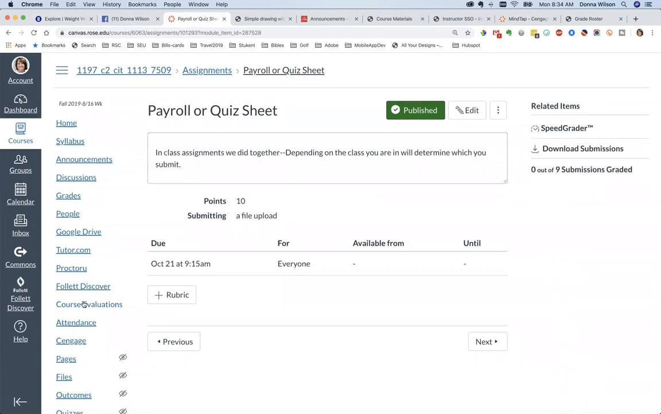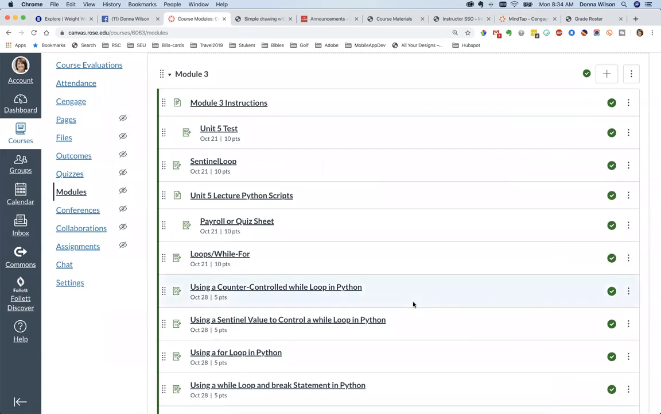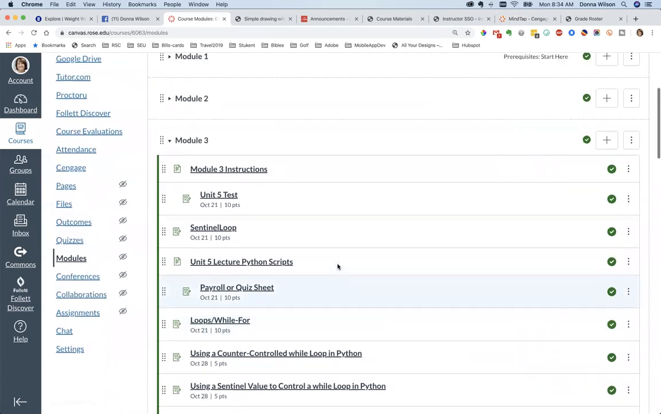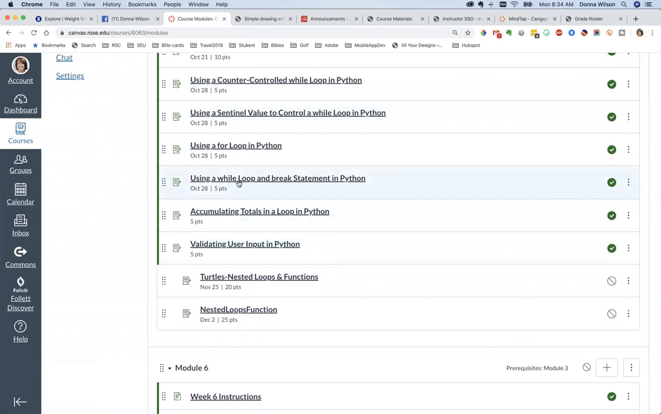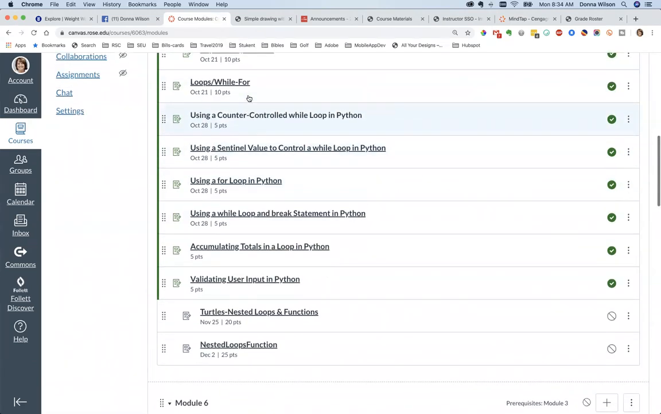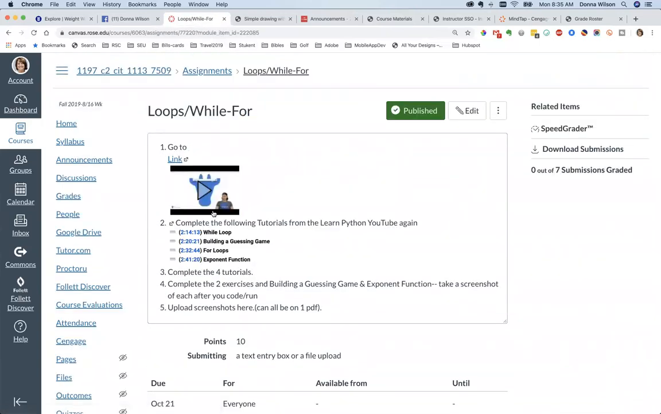And let me go to the modules to show you where we're going next. We're going to work with that turtles program again, so let me find that. But there are quite a few of these. That's why I want you all to work through them. Also, this is the one that is due tonight, the loops, while and for. This one goes over the for loops in Python, so that will show you how to set up those in Python.